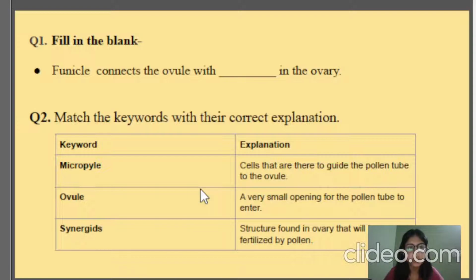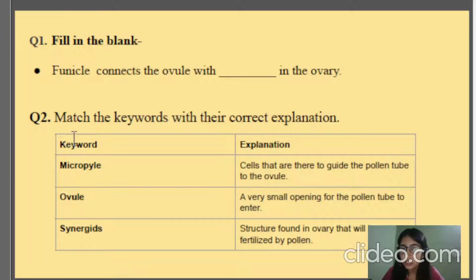And the next question is: the funicle connects the ovule with dash in the ovary. We have discussed this, how the funicle makes a connection between which two parts of the ovule. You will be answering this. You can punch your responses in the chat box.